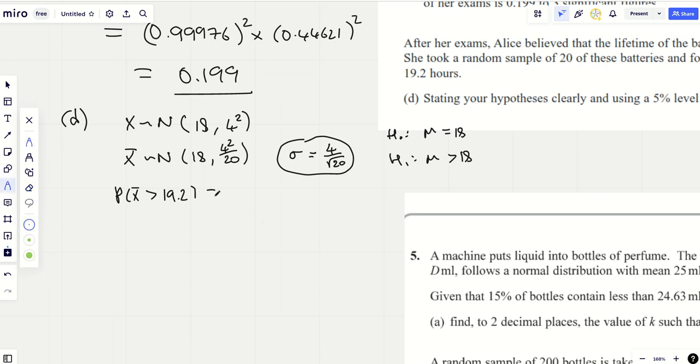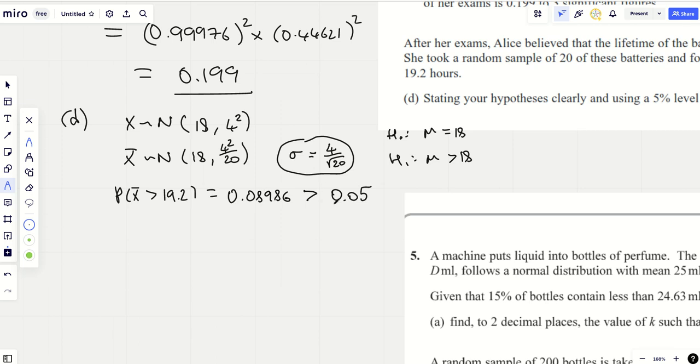Okay, now at this point we can just do this on our calculator. So I'm just going to key it in: menu, statistics, go to normal CD. I'm going to put the lower bound as 19.2, the upper bound as like 2000 or whatever, as long as it's nice and big. Standard deviation as 4 divided by root 20, which I just type into the display. Mean is 18. Okay, and I get 0.08986, essentially. And what matters is that it's bigger than 5%.